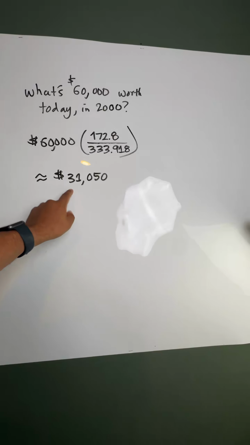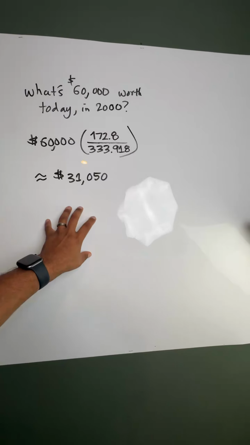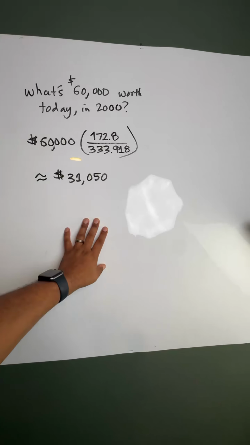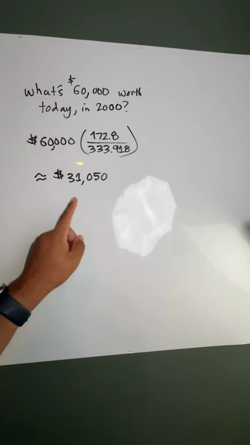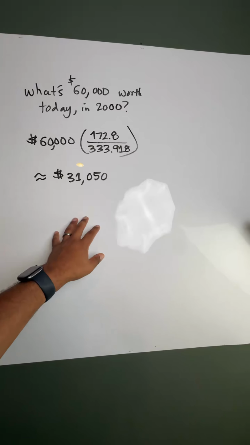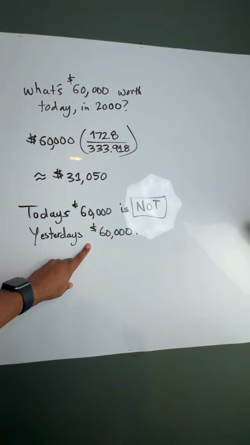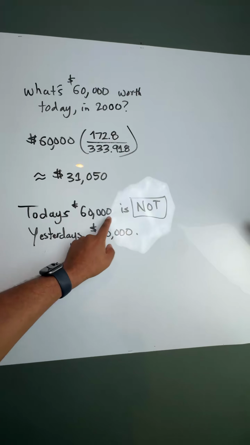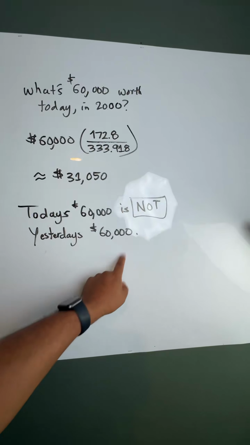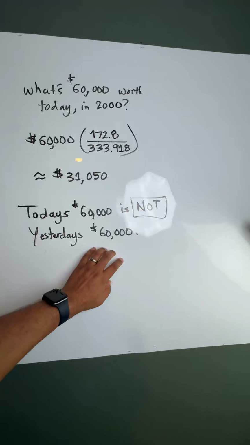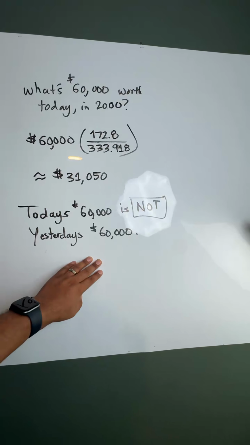So when someone says that $60,000 is a good salary, that people used to live comfortably on $60,000, they're missing the mathematical point, baby boomers. Today's $60,000 is not yesterday's $60,000. The numbers stay the same, but the purchasing power is not the same.